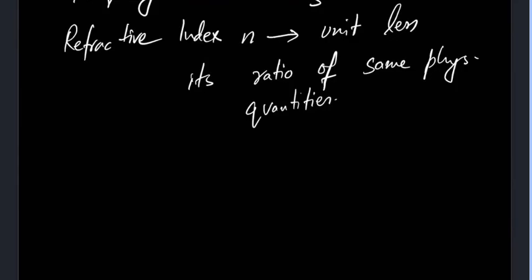Then if we talk about current, current is basically the base unit. So we are just discussing the derived units.